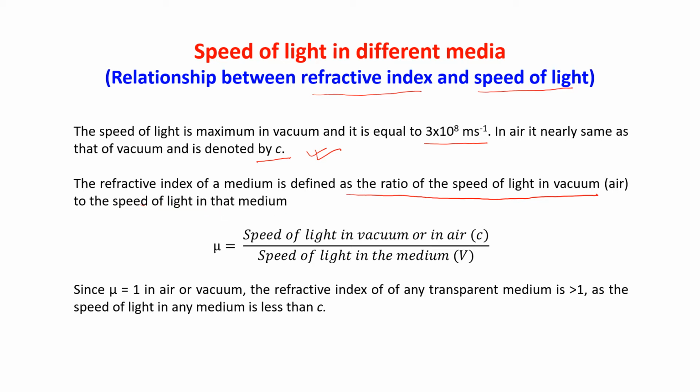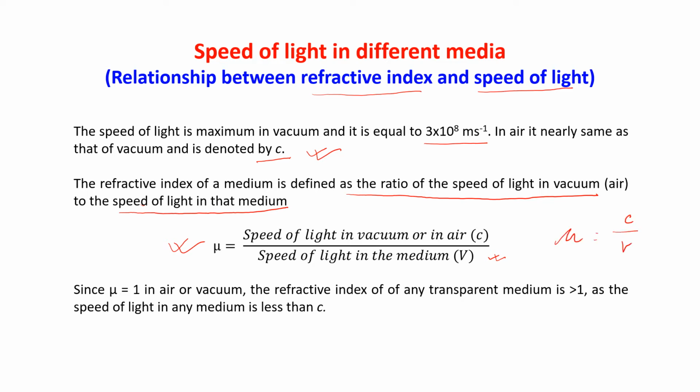So mu is equal to the speed of light in vacuum or air, given by c, divided by the speed of light in the medium, given by v. So I can write mu is equal to c by v.